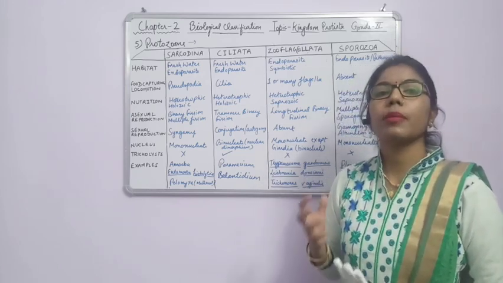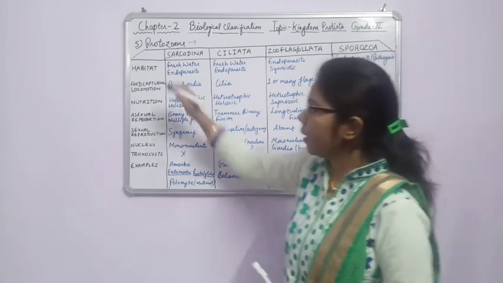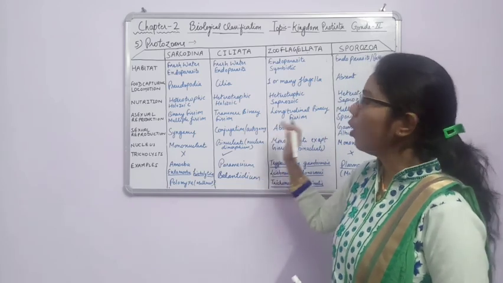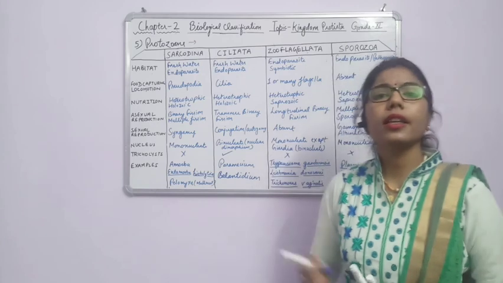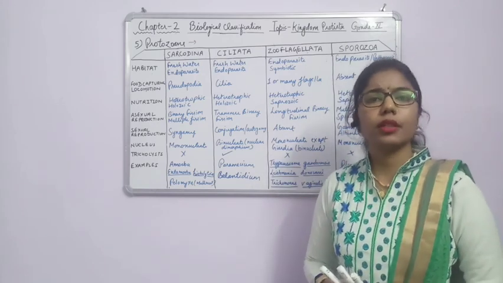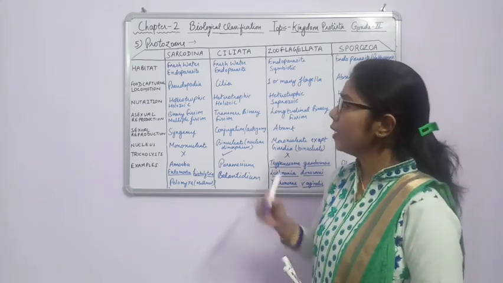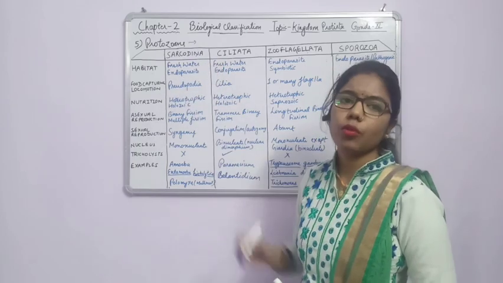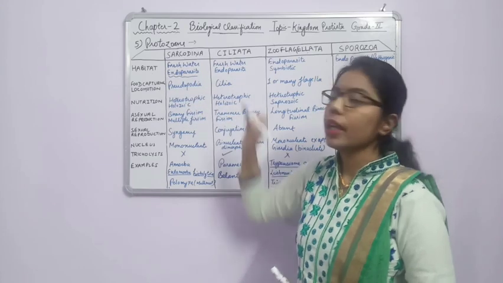So how is amoeba taking nutrition? With the help of pseudopodia. I have written some characteristics there. On the basis of these things we can compare all these four groups. So the first one is habitat. In the earlier groups also, we did it on the basis of their habitat. There it was marine as well as fresh water. So here in the Sarcodina, we can say that the habitat is fresh water. They are found mostly in fresh water, and sometimes they become endoparasites.